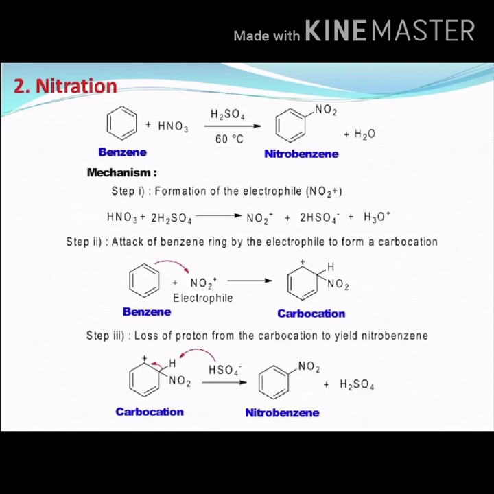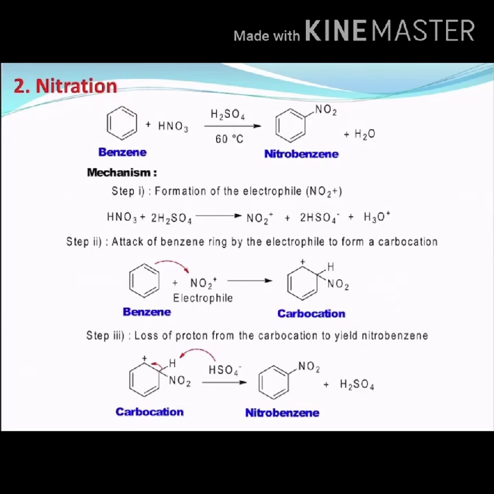Now let us understand how nitration is going to take place. So here the starting material or the substrate is benzene. When benzene reacts with concentrated nitric acid in the presence of sulfuric acid, which is also concentrated, at 60 degrees centigrade, it forms nitrobenzene, and the reaction is called nitration. So now let us understand the mechanism.